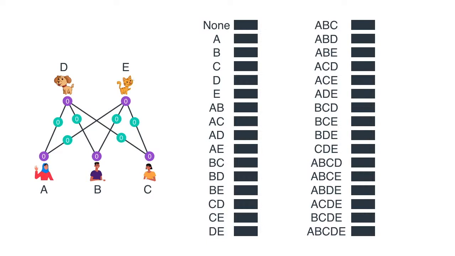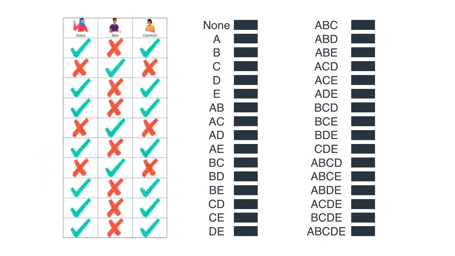Now, as I mentioned, this RBM gives each of the 32 scenarios an equal probability. But we don't want that. We want something that mimics our data. We look at our data and we see that most of the time either Aisha and Cameron show up or only Beto shows up, without knowing anything about the dog Descartes and the cat Euler. So at the end of the day, we want an RBM that gives these scenarios a high probability and all the other ones a low probability.